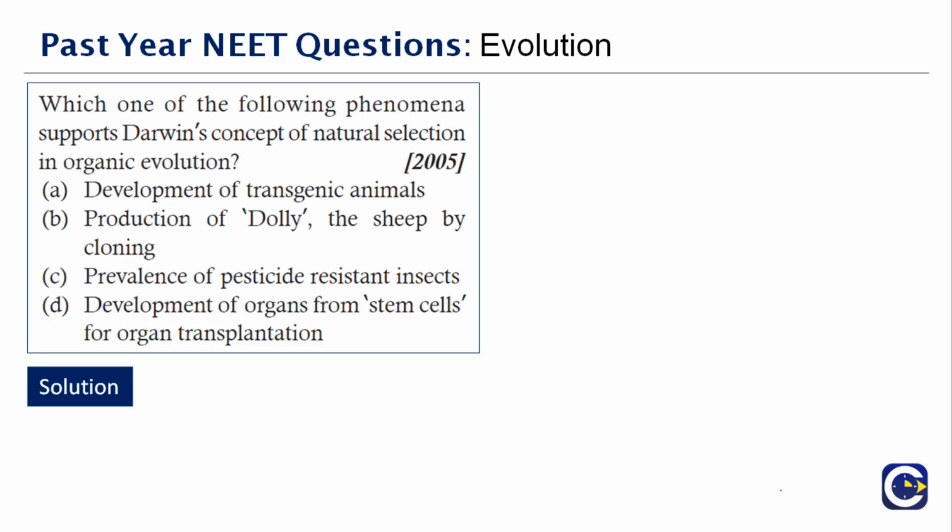Most of the mosquitoes were sensitive to DDT and they died. Due to differential reproduction, the resistant mosquitoes got more chances of reproduction and multiplied. After a few generations, most of the mosquitoes were resistant. The sensitive were very few, and this supports Darwin's theory of natural selection and survival of the fittest.